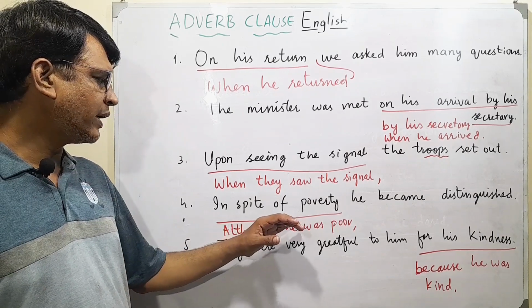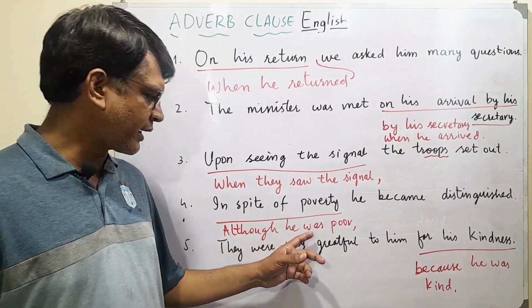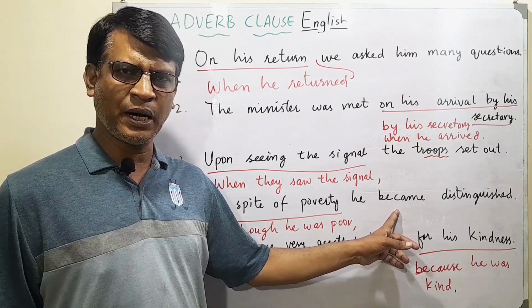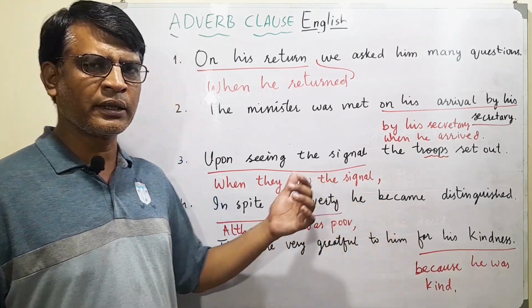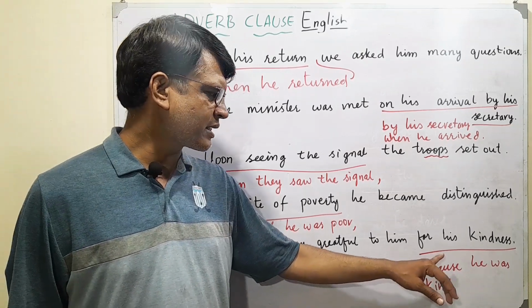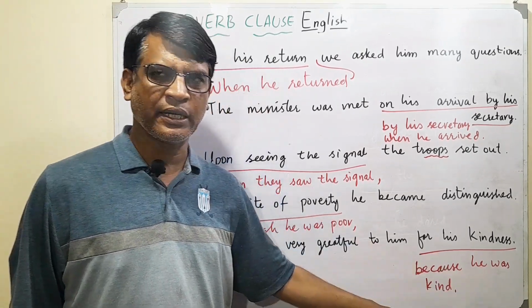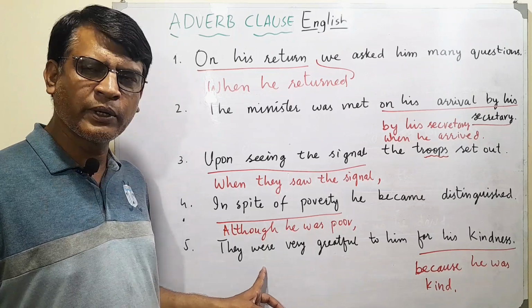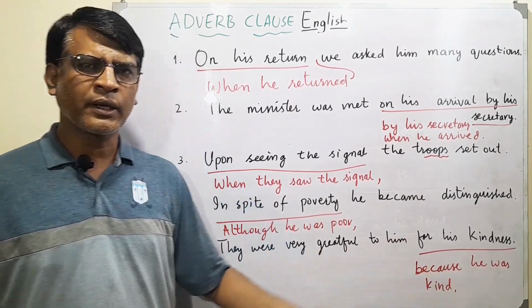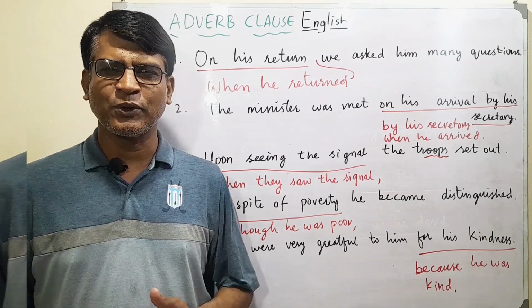And "in spite of poverty" becomes "although he was poor." Again, why am I using "was" here? Because the second part is in past tense, so I know that the whole sentence will go into past. "They were very grateful to him for his kindness" becomes "because he was kind." Again, because over here "were" is used, which is past tense, I'll definitely be using the past tense in my adverb clause as well.